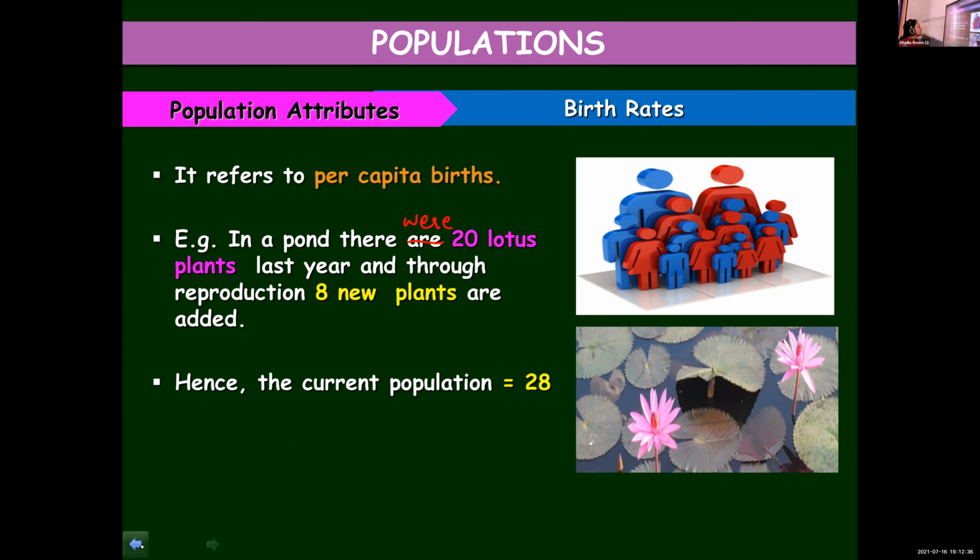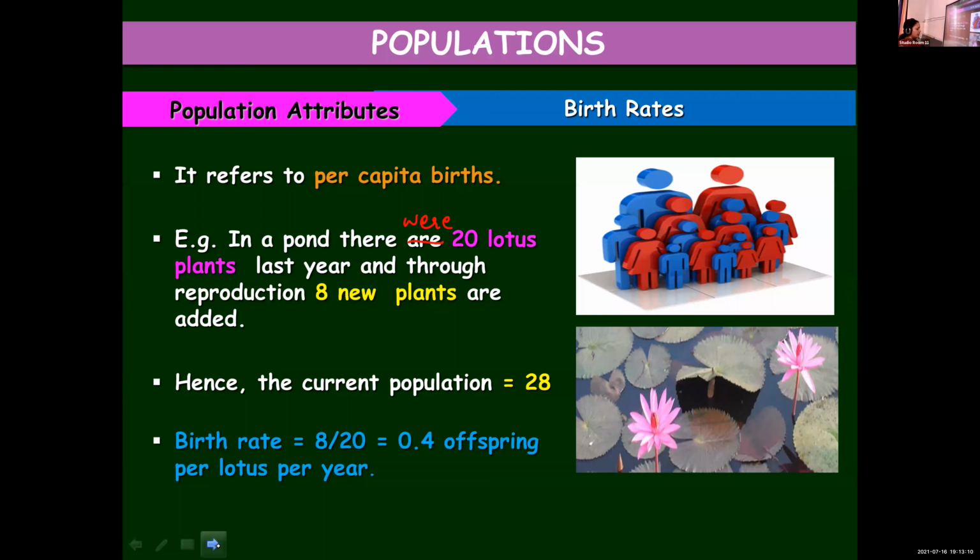Okay, so for calculating the birth rate, you should know the current population and the newly formed plants, or newborn animals if it is the case of animals. Then you divide the newly formed organisms by the total number, or the current population. 20 were there last year.